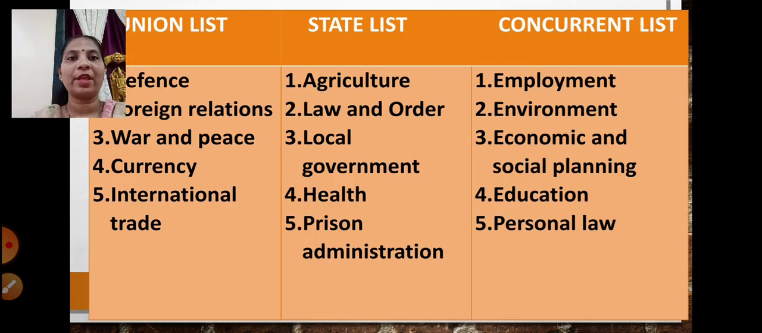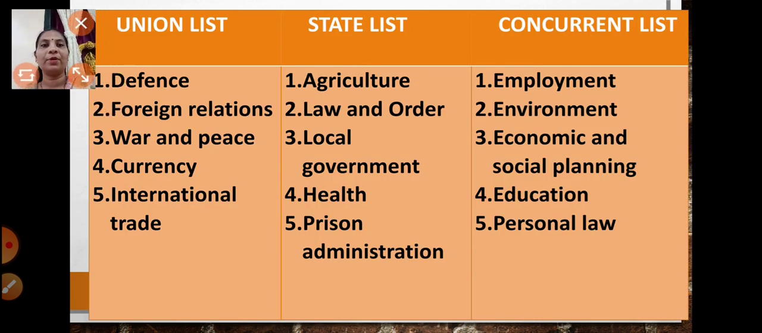Let's see what these subjects are. We can see a table where the subjects are mentioned according to the list. In the union list, we have defense, foreign relations, war and peace, currency, international trade and many more. The state list covers agriculture, law and order for that state, local government, health, prison administration. The concurrent list, where both the central and the state government make laws, covers employment, the environment, economic and social planning, education and personal law.